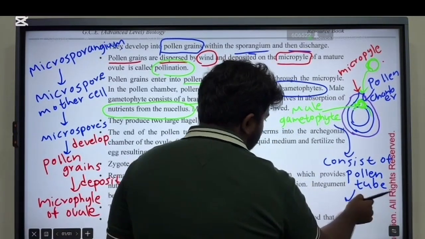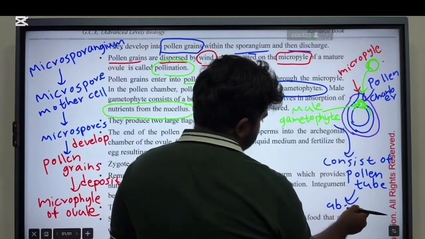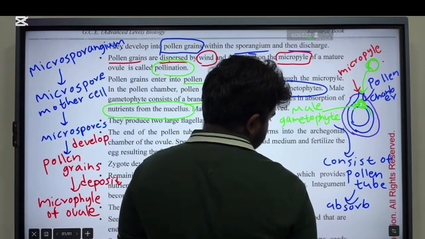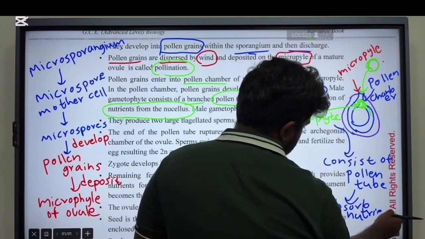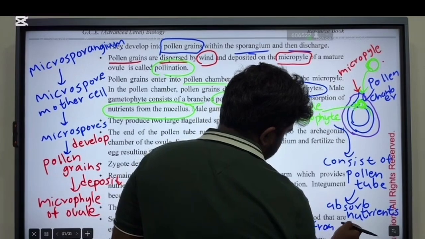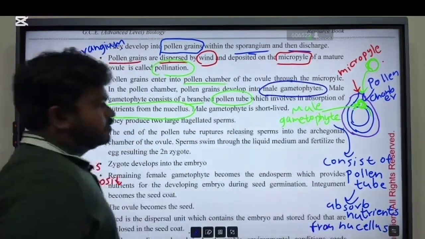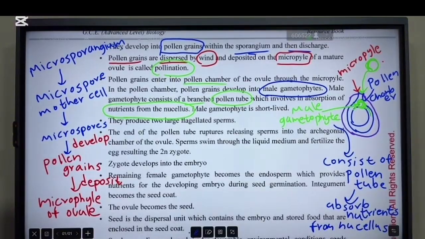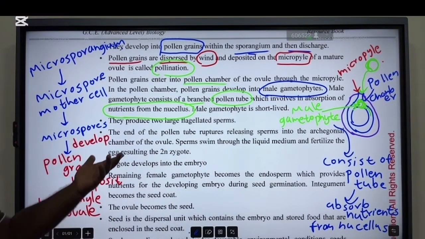The pollen tube absorbs nutrients from the nucellus. All right. So the male gametophyte consists of a pollen tube, absorbs nutrients from the nucellus, and that is short-lived.